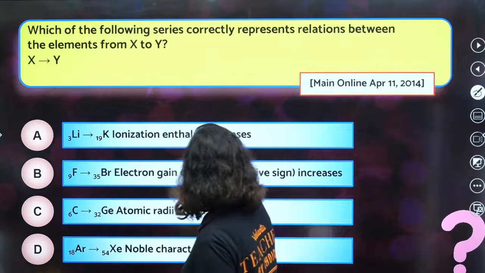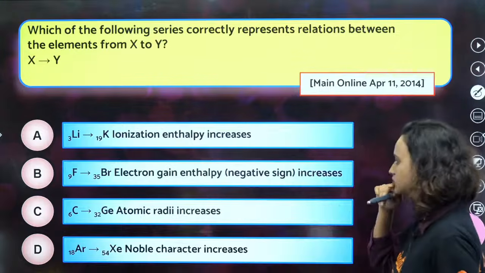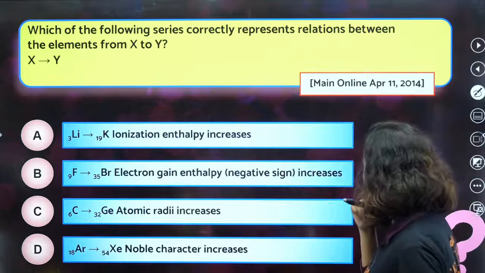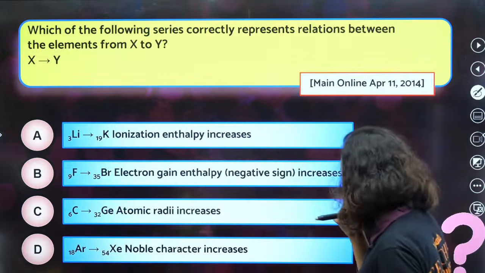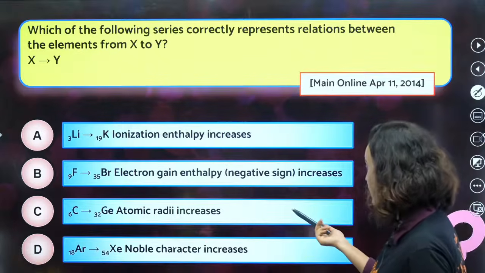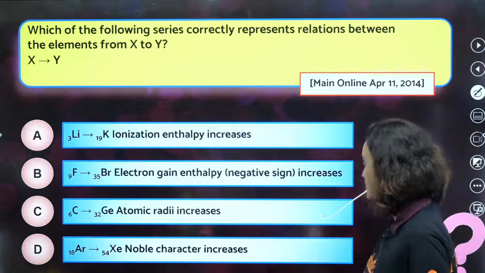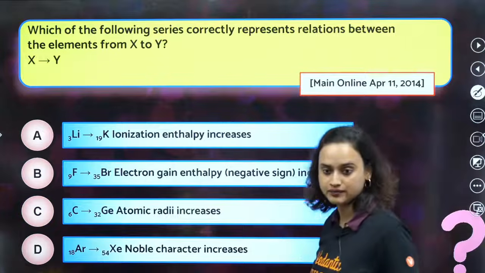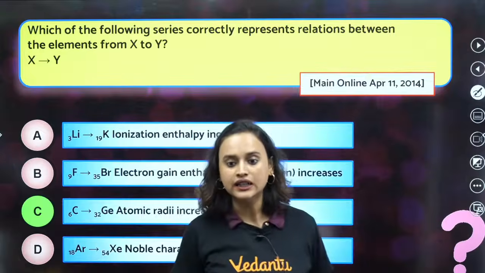Lithium and potassium, ionization enthalpy increases. No. Fluorine, bromine, electron gain enthalpy negative sign increases. No. Carbon, germanium, atomic radii increases. Yes, absolutely yes. Argon to xenon, noble character increases. No. Option C is the correct answer.